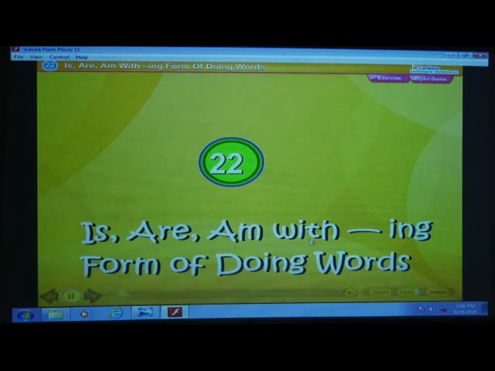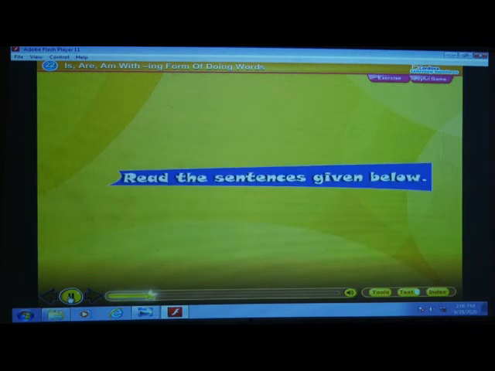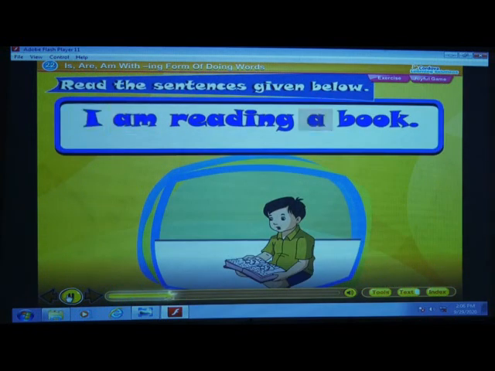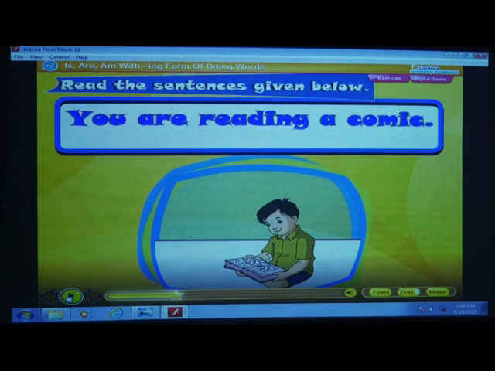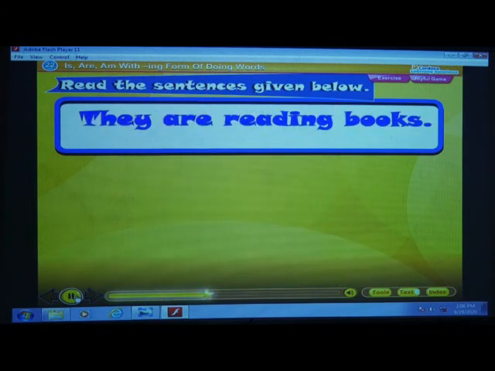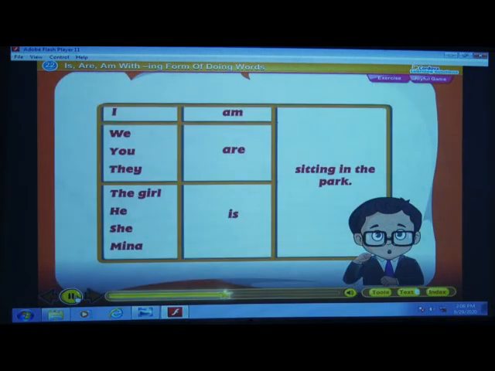Lesson 22: is, are, am with the ing form of doing words. Read the sentences given below. I am reading a book. You are reading a comic. She is reading a poem. They are reading books. Look at the box given here.